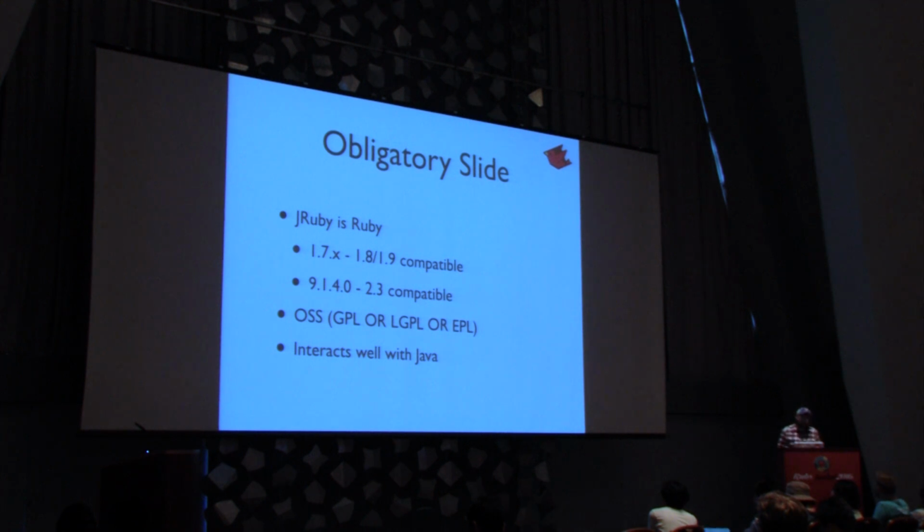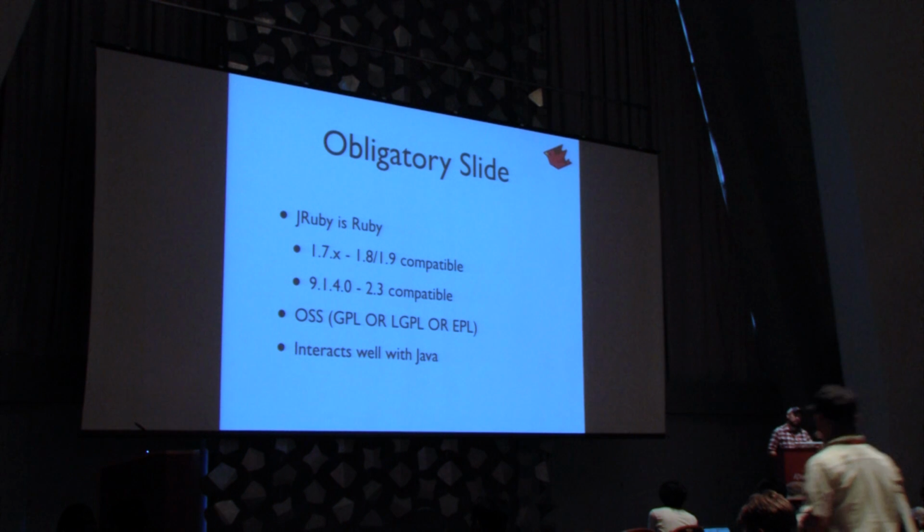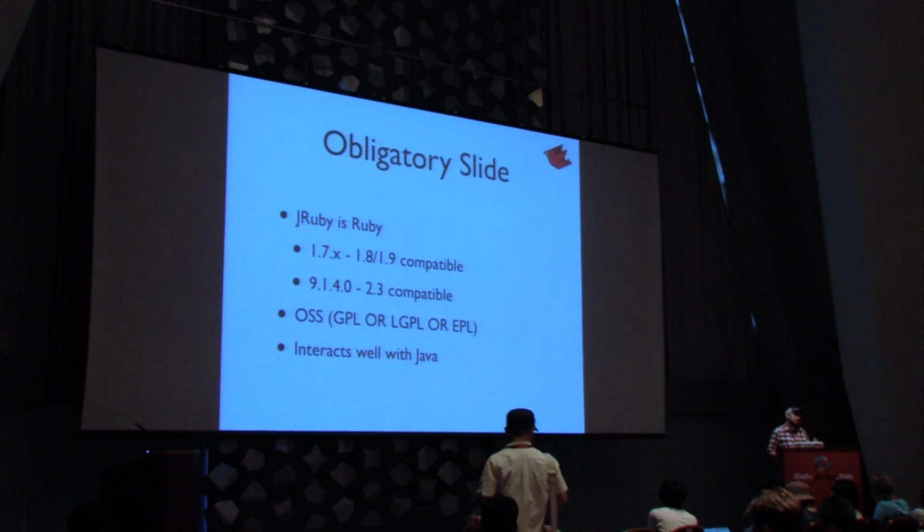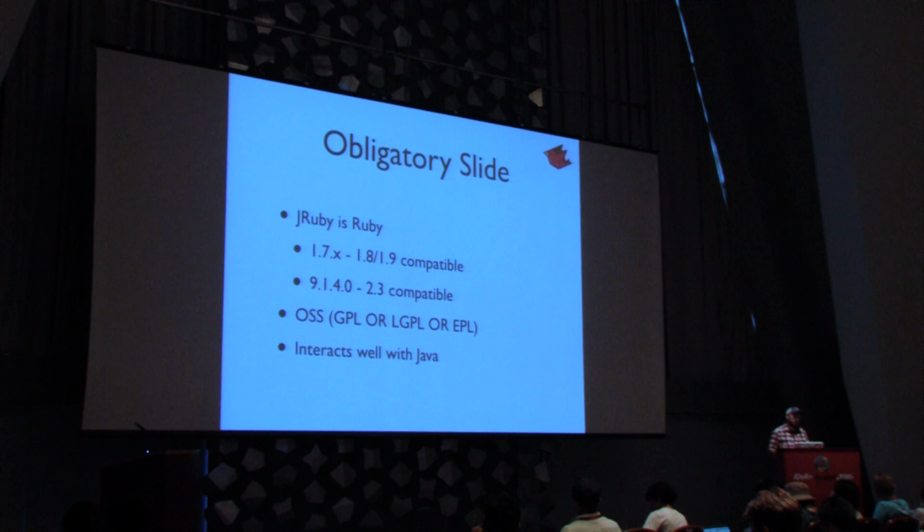And I'm not going to talk about this today, but JRuby interacts really well with the Java ecosystem. So it's very easy to talk to Java types from a Ruby syntax, so you can go and pull in a Java library and interact with it. You can go and talk to other JVM languages that are implemented on top of it. We also have native threads, so we have a bunch of bonus features on top of just being a Ruby implementation.